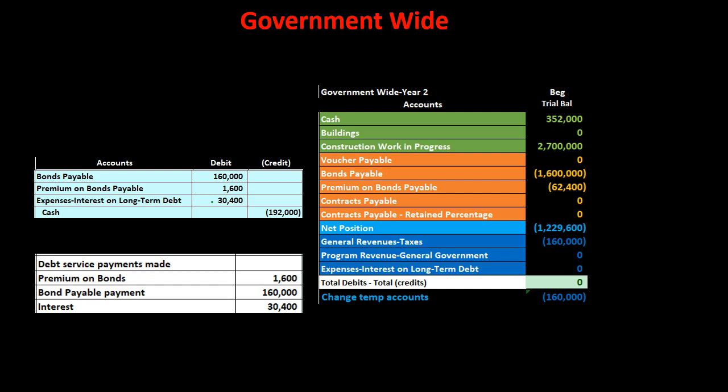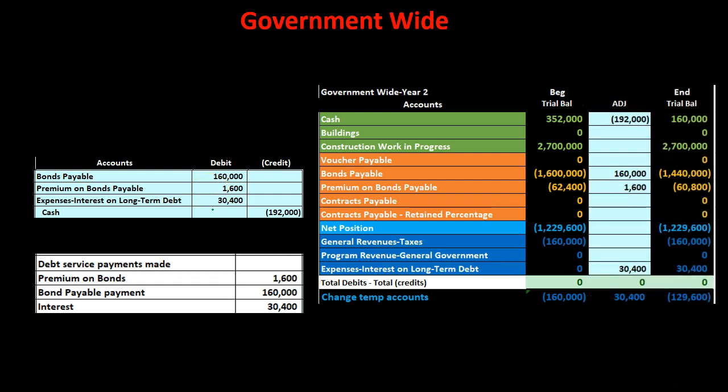So in other words, let's recap this again. Normally, when we make the payment of the bonds, we might just be paying the cash and then allocating that payment between principal and interest. Here, we're actually paying off some of the bonds, some of the principal of the bonds. We're paying off some of the bond payable, the $160,000, as well as recording the payments of the interest that we've split out between the reduction in the principal and the interest.